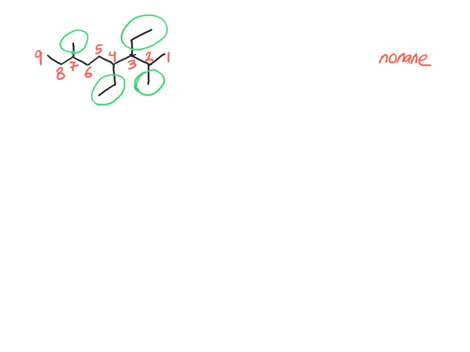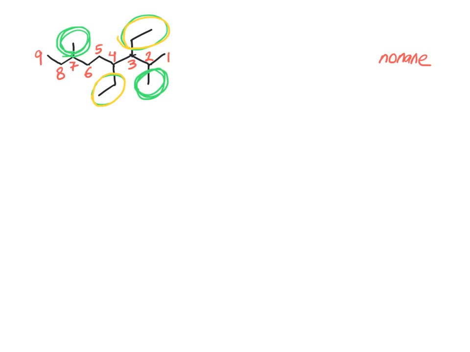One methyl group is on carbon 2 and the second methyl group is on carbon 7. So it's 2,7-dimethyl. And the other 2 substituents are ethyl groups. This is one ethyl group on carbon 3 and this is another ethyl group on carbon number 4. So it's 3,4-diethyl.